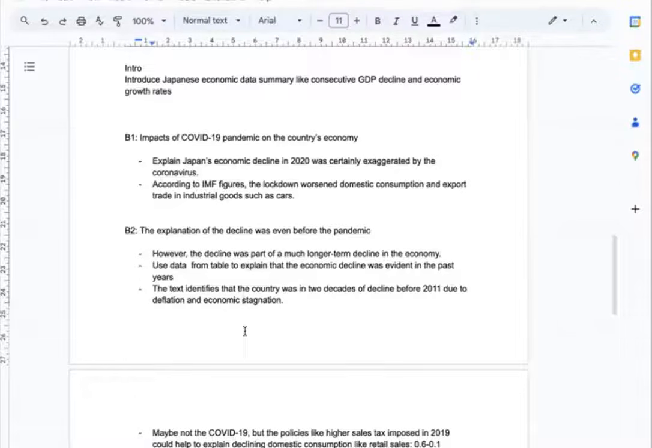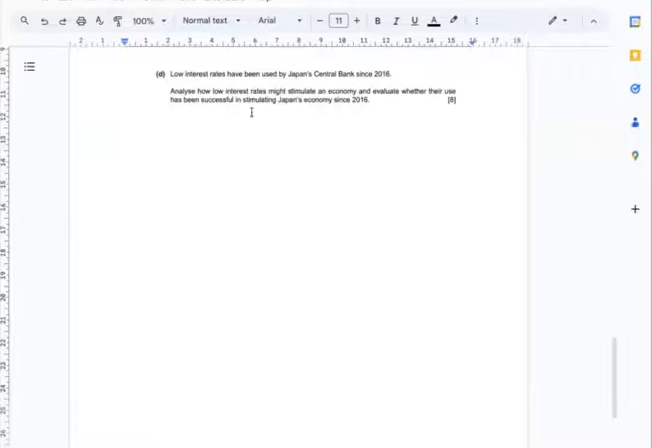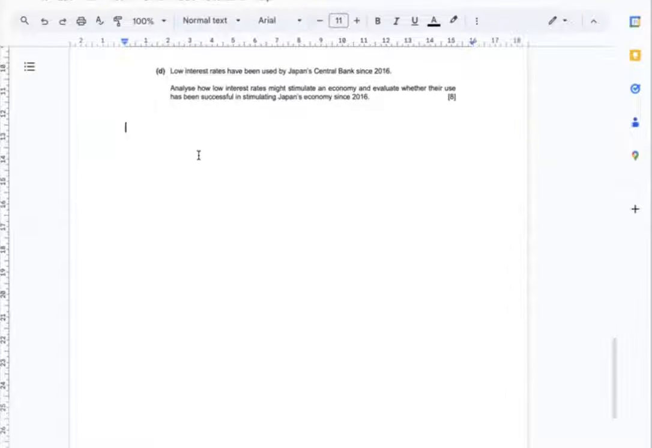And also the text identifies that the country was in two decades of decline before 2011 due to deflation and economic stagnation. So I reckon that maybe not the COVID-19, but policies like imposing higher sales tax in 2019 could better explain the declining domestic consumption pattern, like the decrease in retail sales from 0.6 to 0.1.